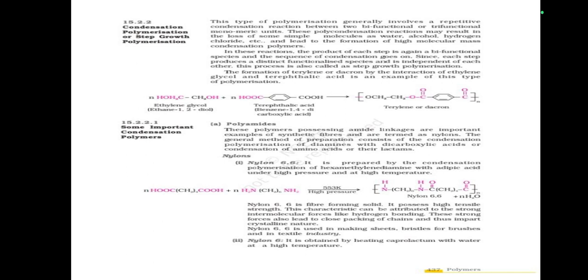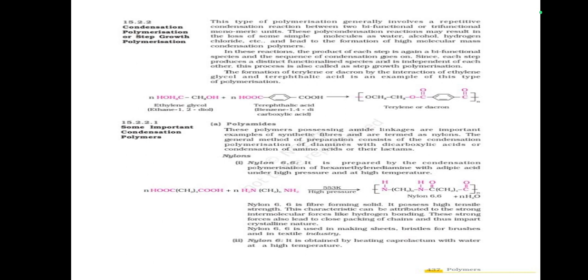This process is also called step growth polymerization, and the formation of terylene or dacron by the interaction of ethylene glycol and terephthalic acid is an example of this type of polymerization. Some important condensation polymers.